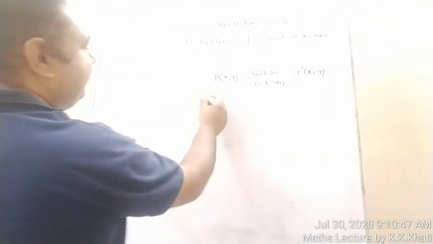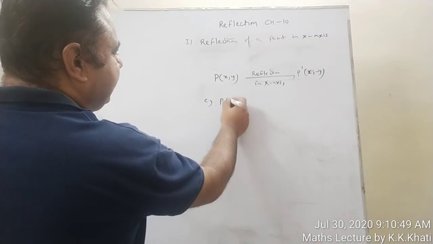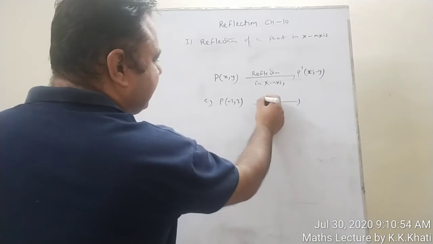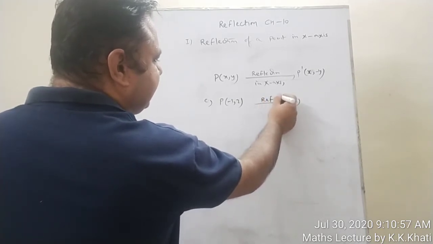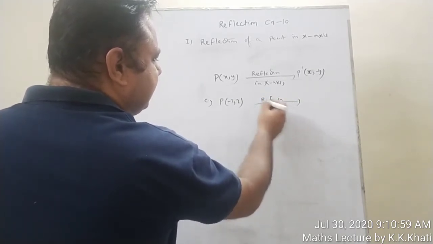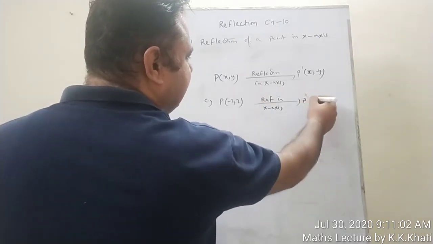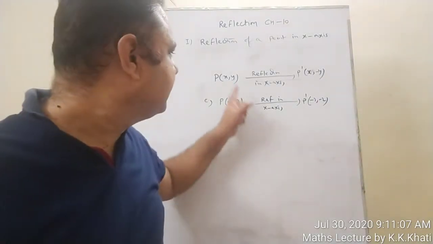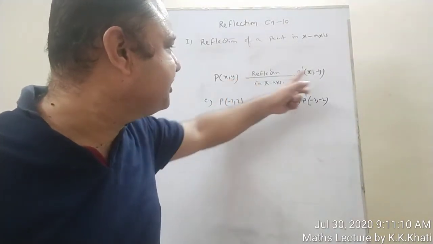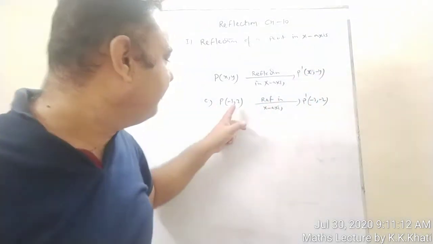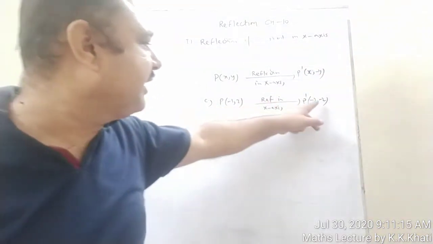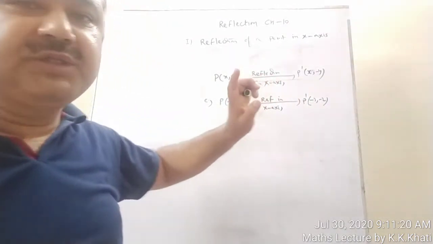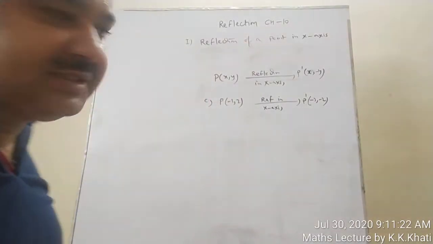For example, we take a point P, minus 3 comma 2, and we want the reflection in x-axis. The value of P dash will be minus 3, minus 2. Why? Because only the sign of y has changed. The y is 2, so it will be minus 2. I have not changed the sign of x, so it is minus 3, minus 2. This is called reflection of a point in x-axis.